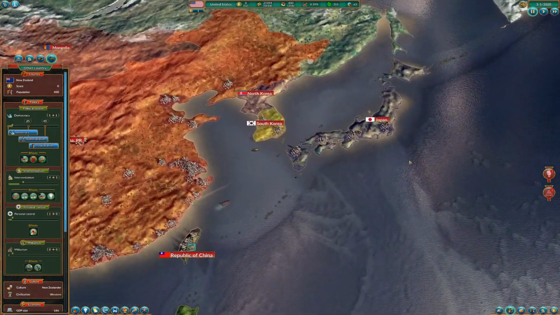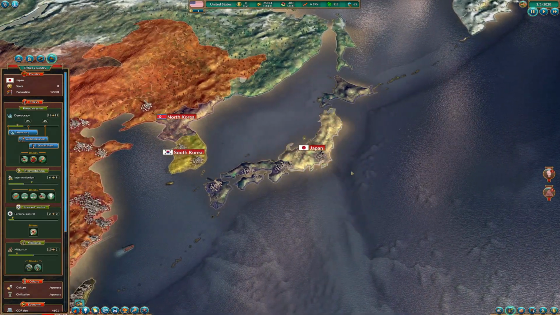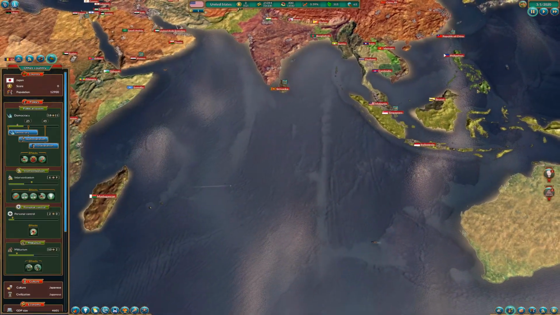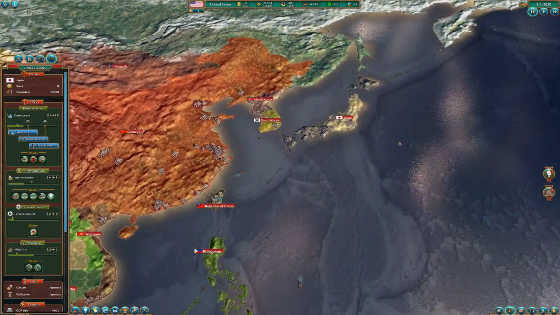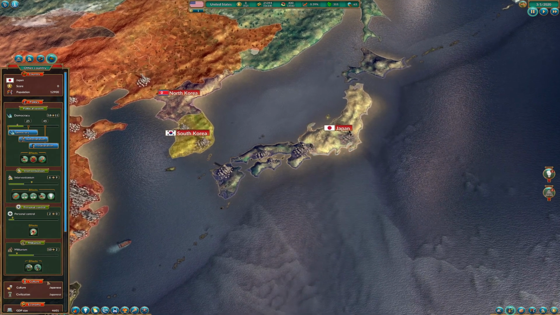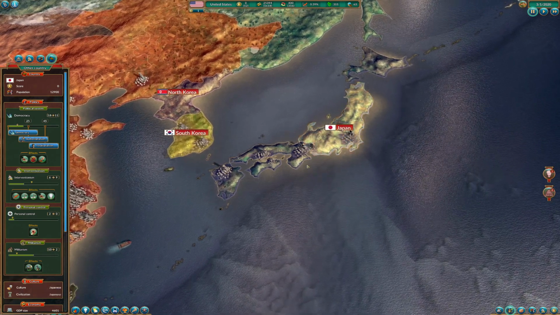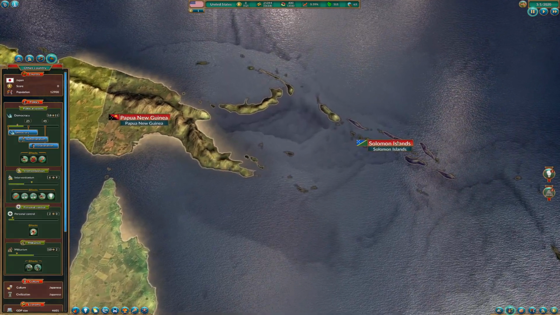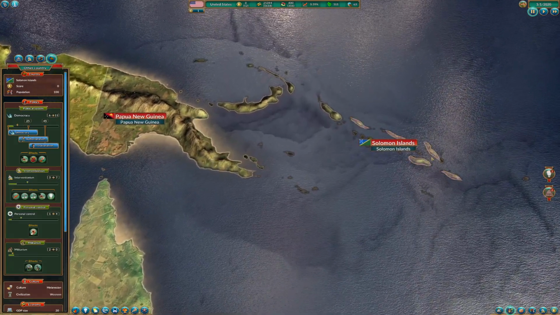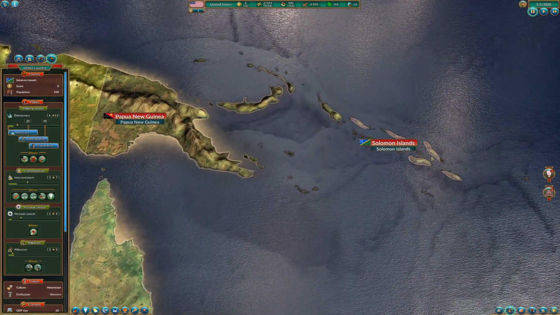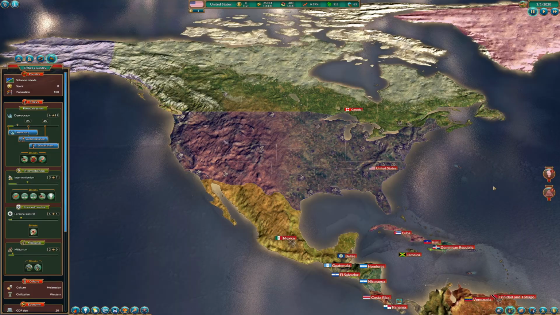Yeah, the last one that we haven't checked in this area, apart from the other countries here that we have a lot of, the culture here is Japanese and the civilization is Japanese. Now let's have a look at Solomon Island here. It is Melanesian here and Western. We didn't check all of the countries here in Realpolitiks 1 because there are plenty. I think that for what we are doing here, this is just enough.